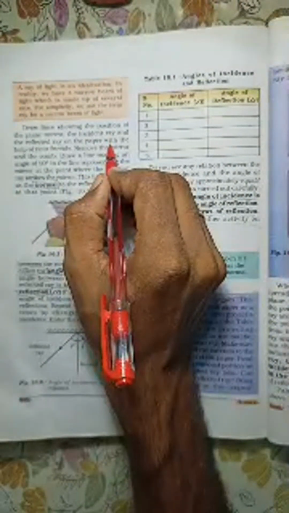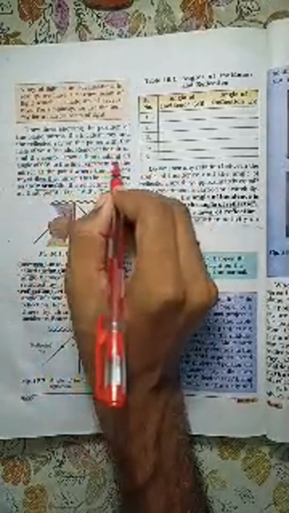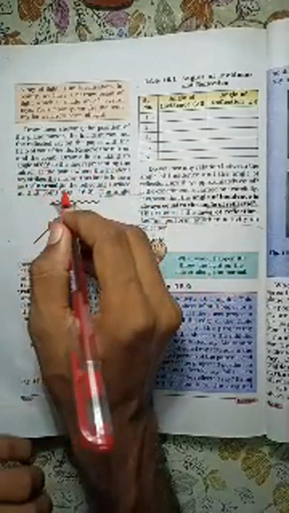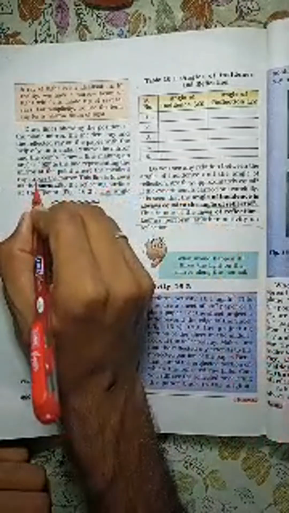Draw a line at some position. Mark the incident ray, the reflected ray and the plane of the paper with the help of the front rim of the mirror. Draw a line at 90 degrees to the mirror at the point where the incident ray struck the mirror. This line is known as the normal to the reflecting surface at that point.